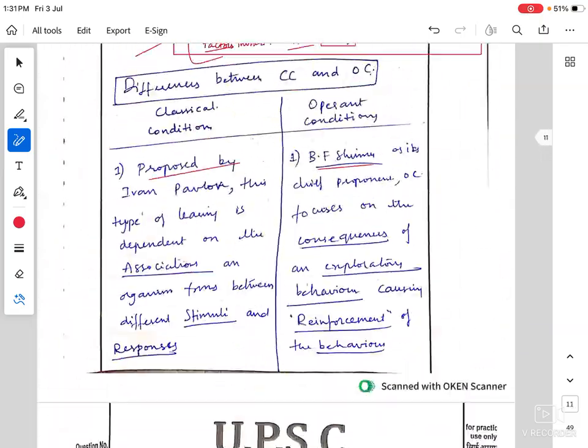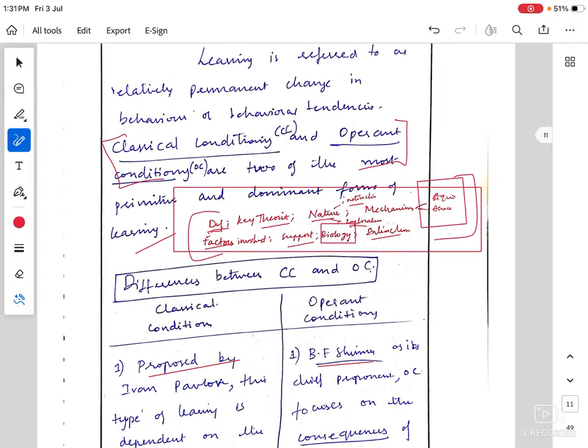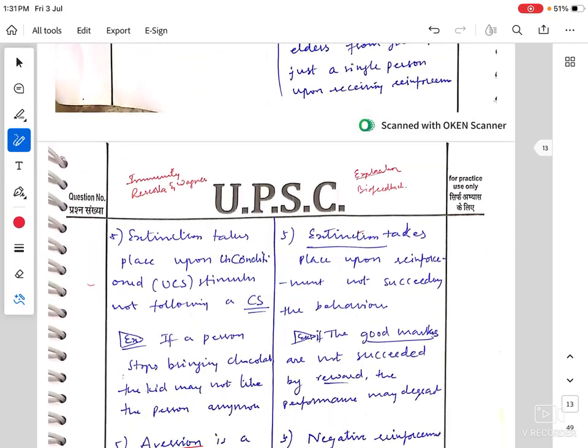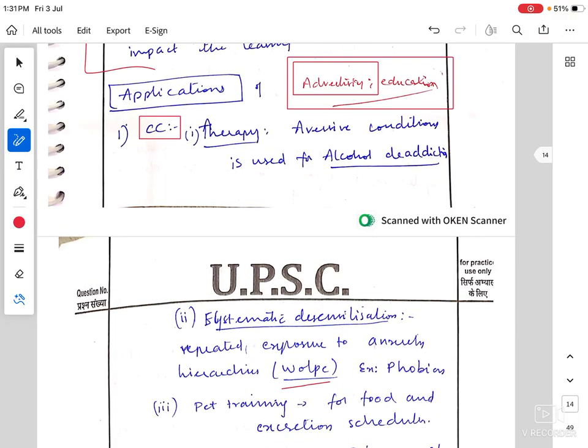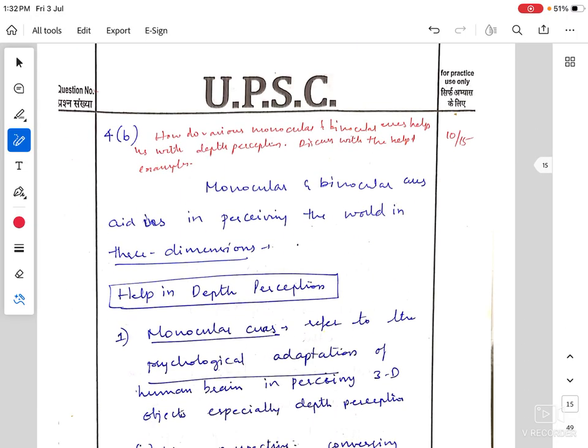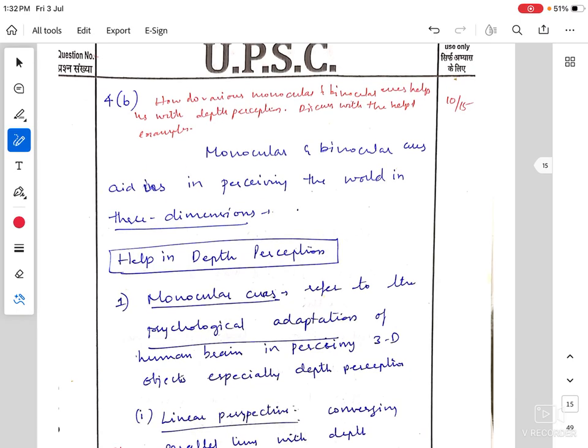And for questions that ask about differences, you can form a framework, and in applications you can expand yourself as much as you can. The wider the applications, the better your marks will be. So 4B is a 15 marker question. How do various monocular and binocular cues help us with depth perception? Discuss with the help of examples.